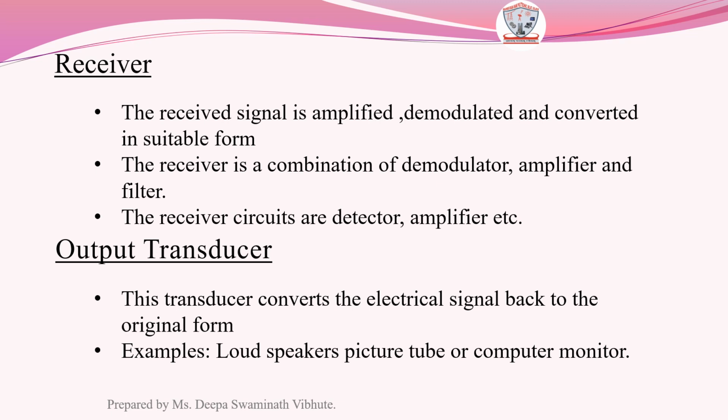So output transducer converts this signal back to its original. Example of that is loudspeaker. That is, it converts electrical signal to a voice signal. So this is how the communication takes place with the help of these basic elements.